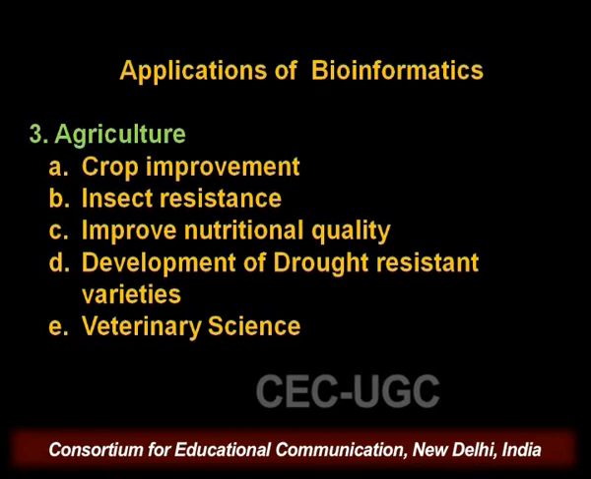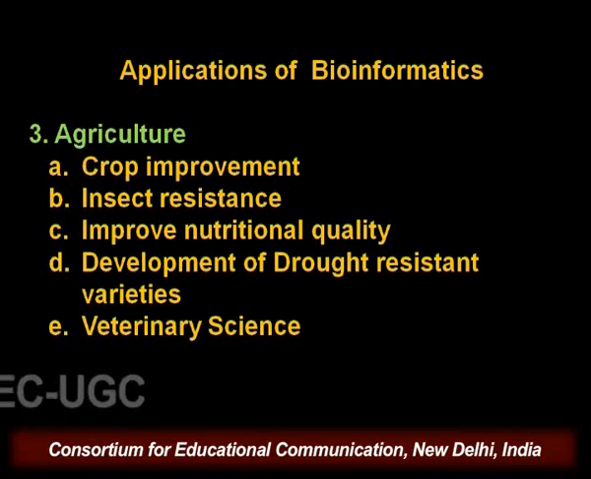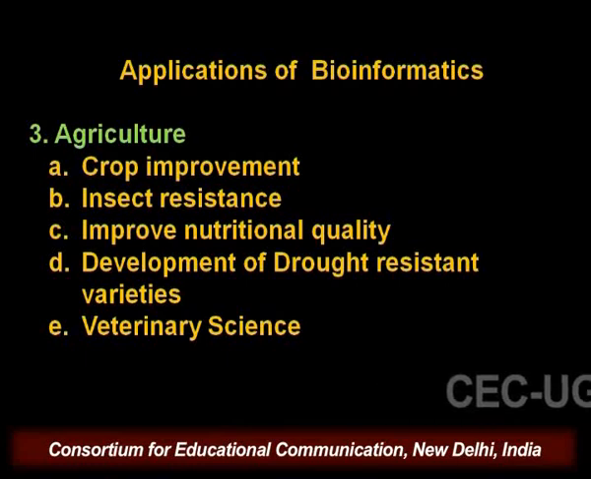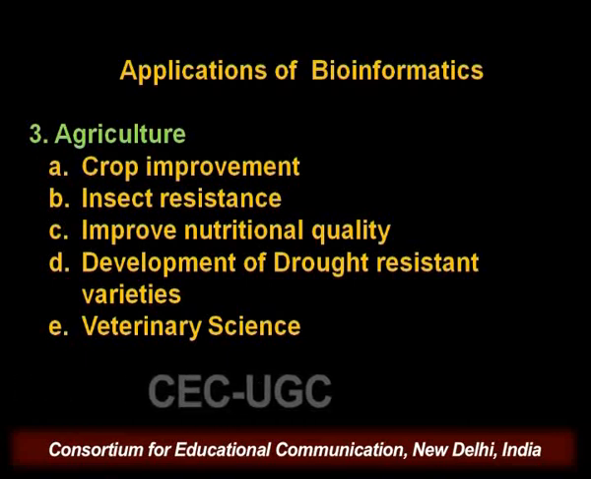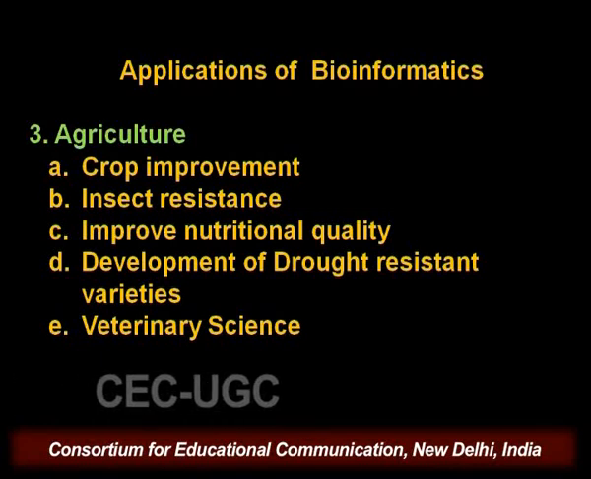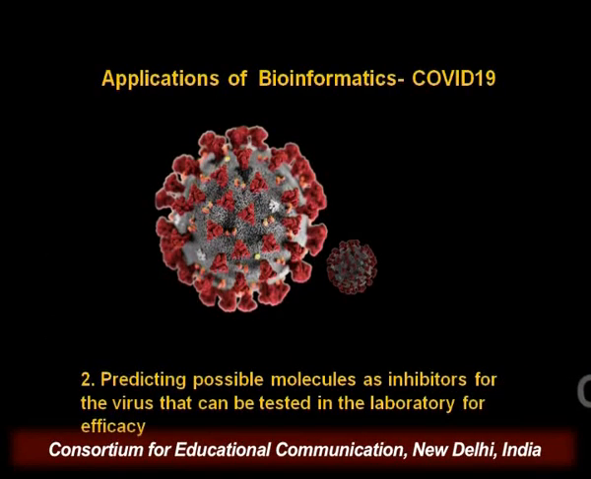The next application of bioinformatics comes in agriculture. In agriculture, crop improvement, insect resistance, improved nutritional quality, drought resistant varieties, and veterinary science all work on the same principle. The way it is applied in medicine and in microbial technology is also very applicable in agriculture. The next thing where bioinformatics could be very useful is in predicting possible molecules as inhibitors for the virus that can be tested in the laboratory for efficacy.